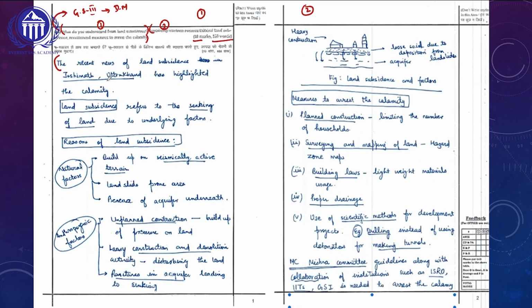Overall, while looking at the answer itself, there is a clear clarity in the answer. There is a proper structure of answer writing with a proper introduction, which is written in 2.5 lines. Additionally, the body of the answer has been highlighted with proper major subheadings, and the topper has concluded the answer in a crisp manner, that is 3 lines of proper conclusion. Now, let's try to see what this topper has done creatively in this answer writing technique. Overall, if you see the introduction itself, the topper has started the introduction with current affairs.